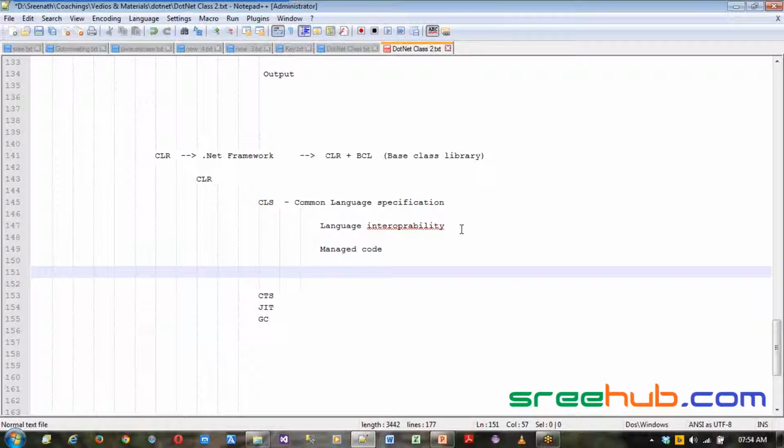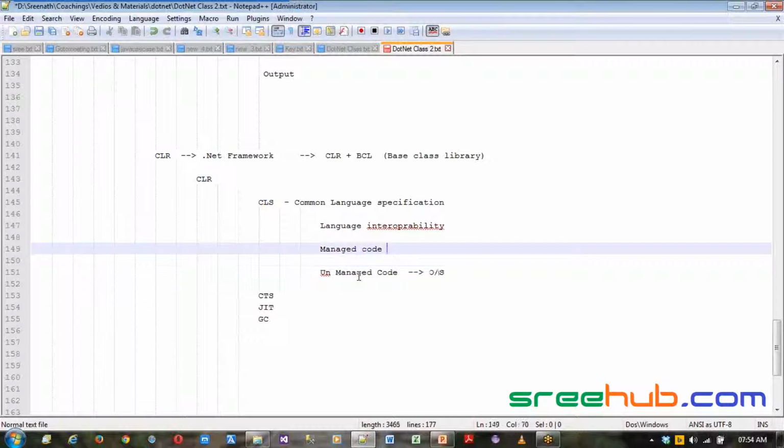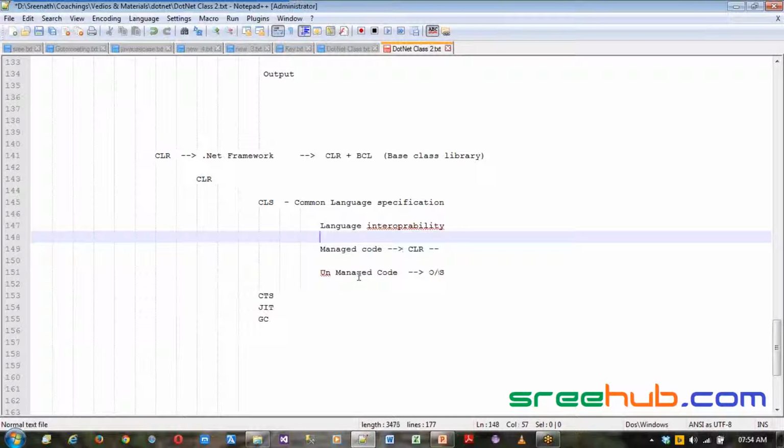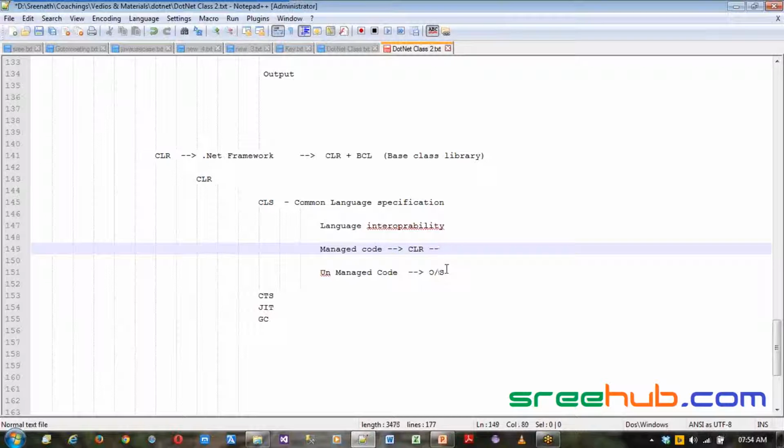Anyways, we'll see one unmanaged code example also, where we are using that, which means that code will not be loaded on .NET framework. That type of code is called your unmanaged code, which will be redirected directly to your operating system, whereas managed code will be redirected to CLR first and then to the operating system. This is the difference. It's very important. This is the difference between unmanaged code and managed code.